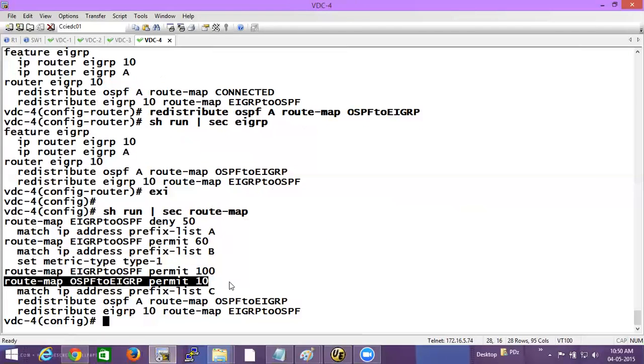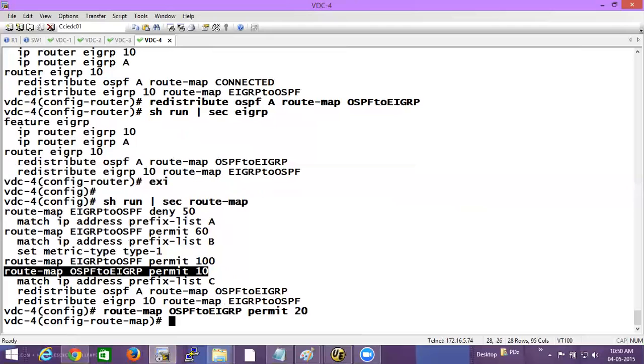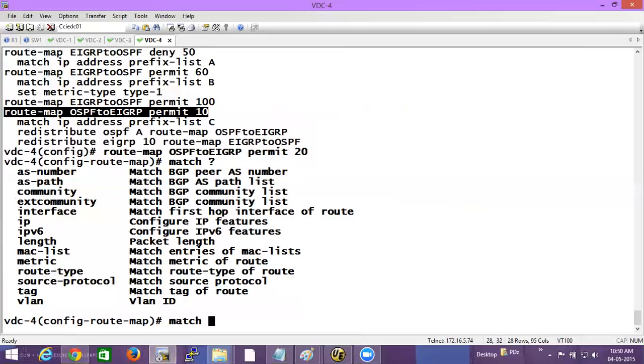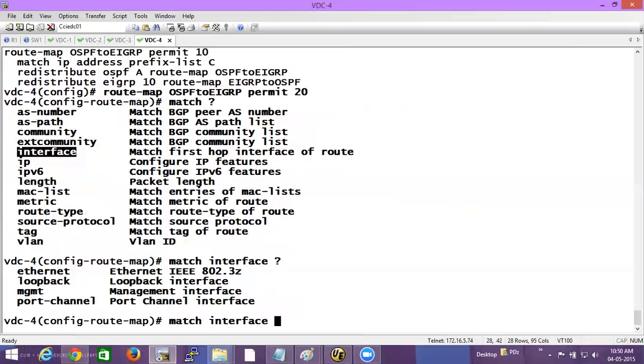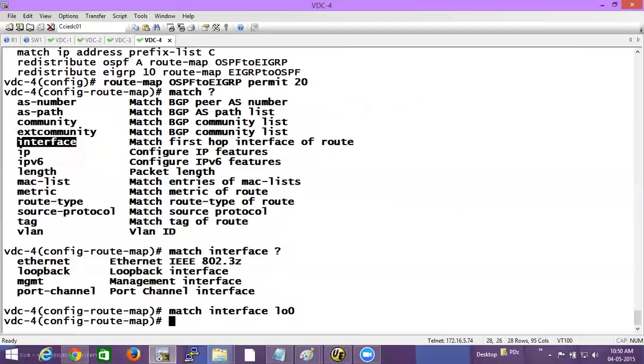This route map, right? In sequence number 20, I'll match. You have an option of interface, right? Which interface do I want to match? Loopback 0. I'll just match it. I'll not set anything because the question does not ask me to set anything.